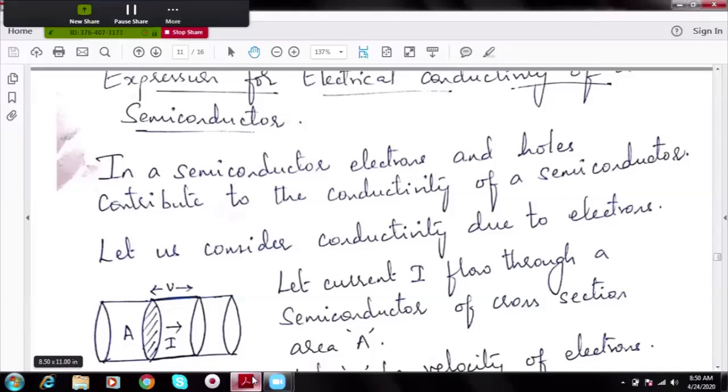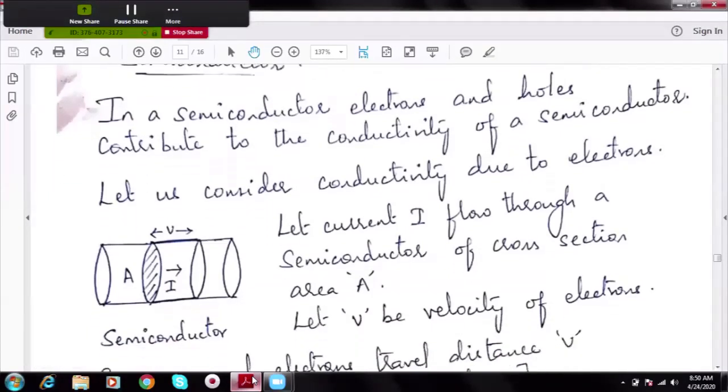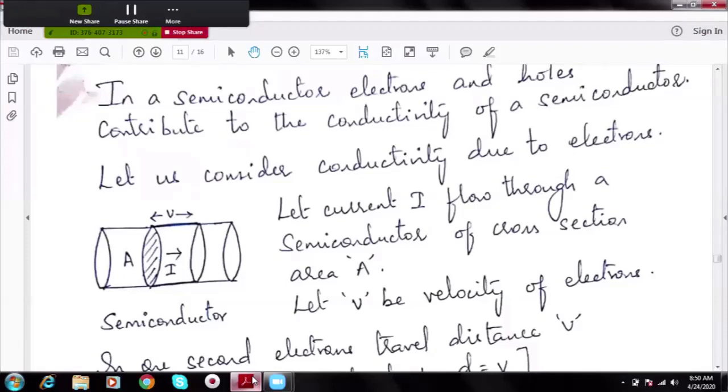In this video, let us continue with the expression for electrical conductivity in a semiconductor. Before we start the derivation, let us imagine there is a semiconductor in which, we know, electrical conductivity is due to contribution by both electrons and holes. At first, let me assume conductivity due to electrons only. Okay, and this is a semiconductor.